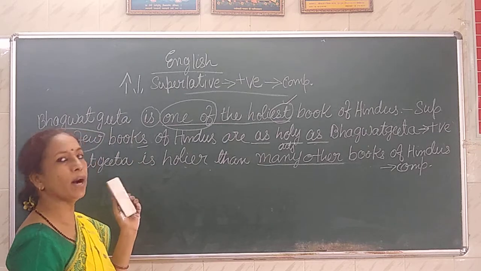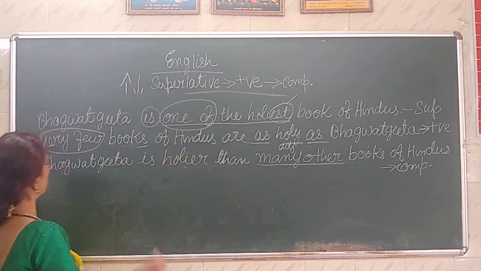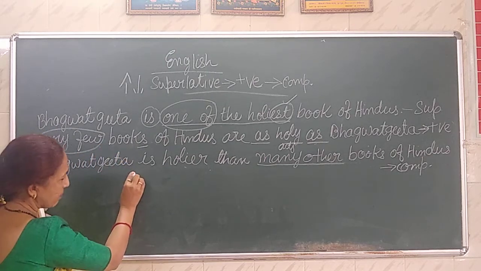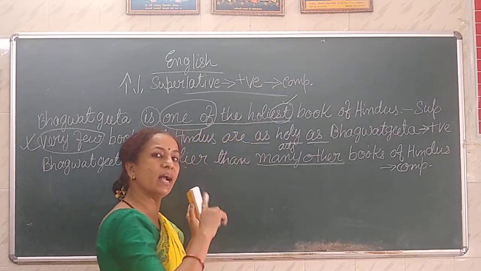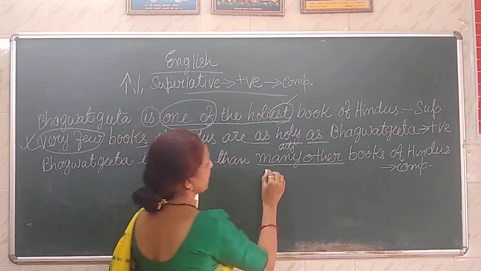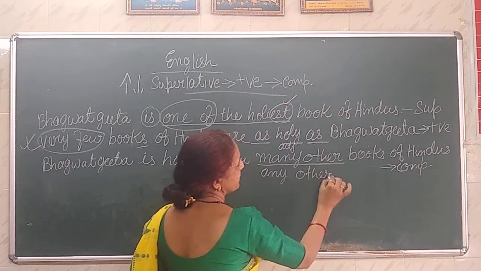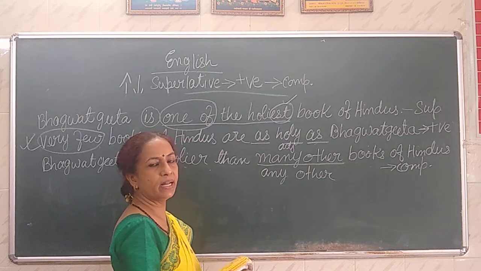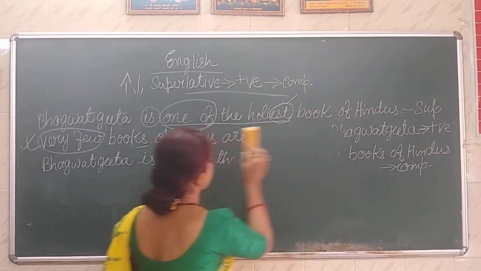It was no other. But here it is one of the, so positive degree starts with very few and comparative degree has many other, whereas in the tallest, comparative degree was any other, means no one is there next to. So if you remember the hint, you won't find any problem. I'll help you with few more examples.